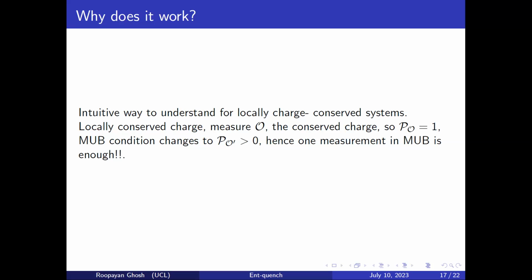And then if you recall the first formula where I showed PO plus PO prime greater than 1, if PO is equal to 1, then obviously PO prime has to be greater than 0 for it to be entangled. And that means that if you just measure any mutually unbiased observable there, then that is enough to detect entanglement if it shows some correlation. You can prove it using the quench itself as well, but that's more involved and it's not necessary either to understand what's going on. Okay, I'm almost done.